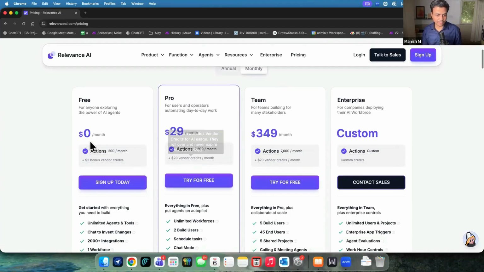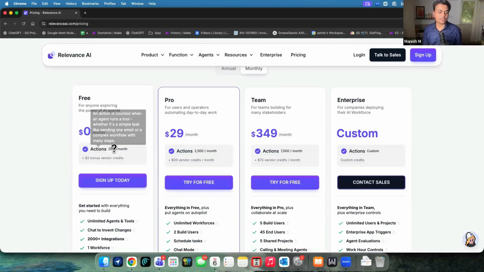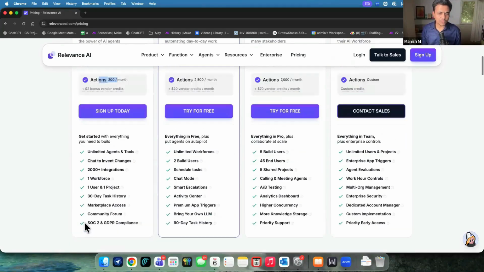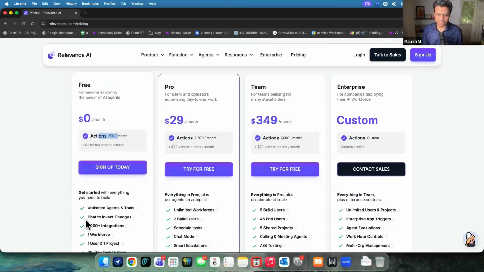So if you go with the monthly plan, there is a free plan which says you can take 200 actions or 200 executions, and in total you get, I think, 200 or 1000 credits. Credit means how many operations or how much LLM usage you do, right? So what they did is convert all this usage, all the cost, into credits. You have some credits, some points, and whenever you take an action and use some LLM, they will deduct from those credits.